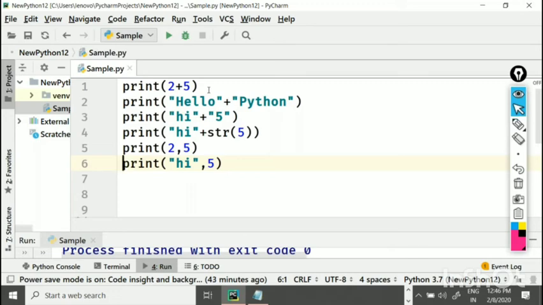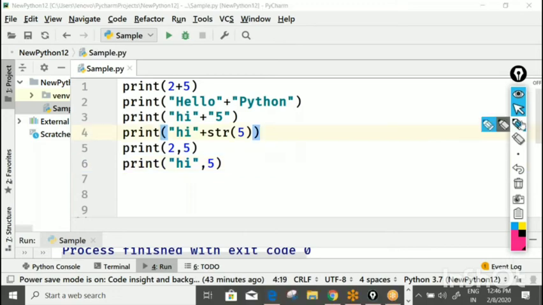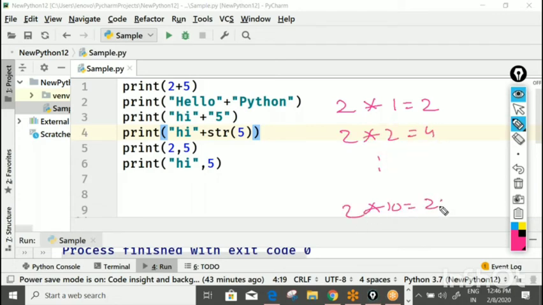Okay, why did I actually show you this example? I just want to write a simple program which will display the entire 2 table. This is the output that I'm expecting from my table: 2 into 1 equals 2, 2 into 2 equals 4. Like that, I want to display up to 2 into 10 equals 20. So tell me how many loops we require, how many variables I require.